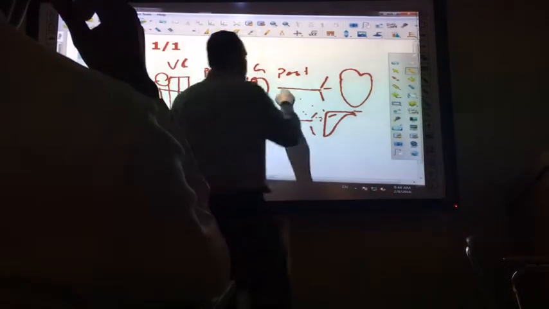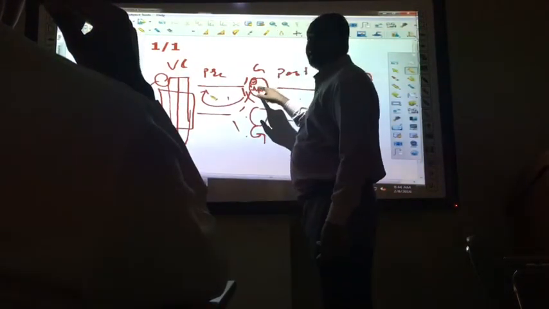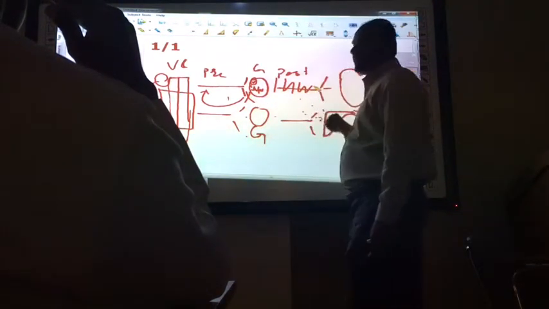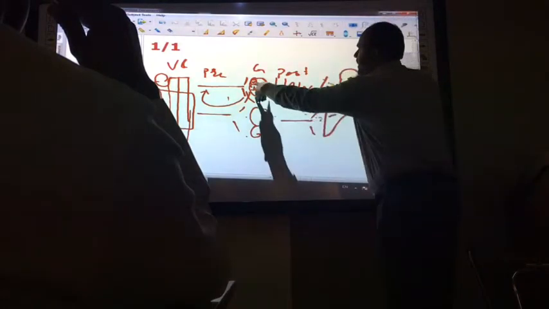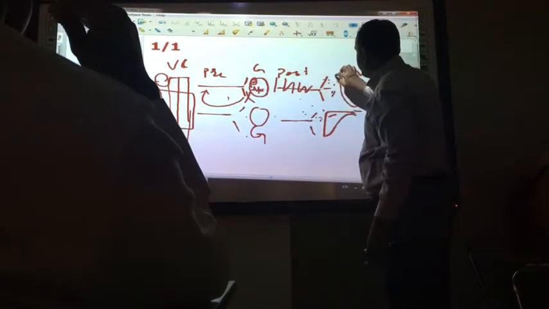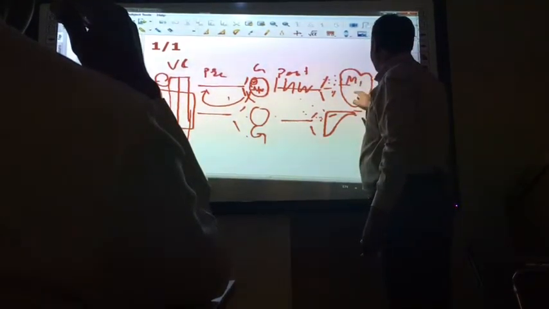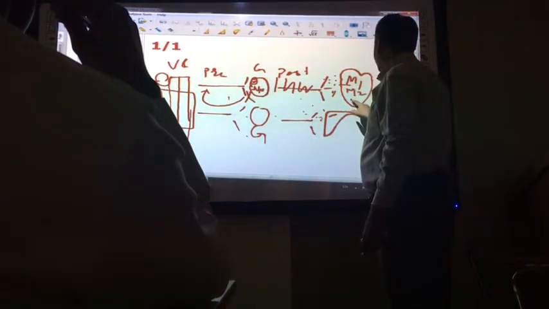If the postganglionic nerve is activated, it goes to stimulation here, and again the same process repeats. Acetylcholine is released and acts here. Maybe this is M1 or M2 or M3.